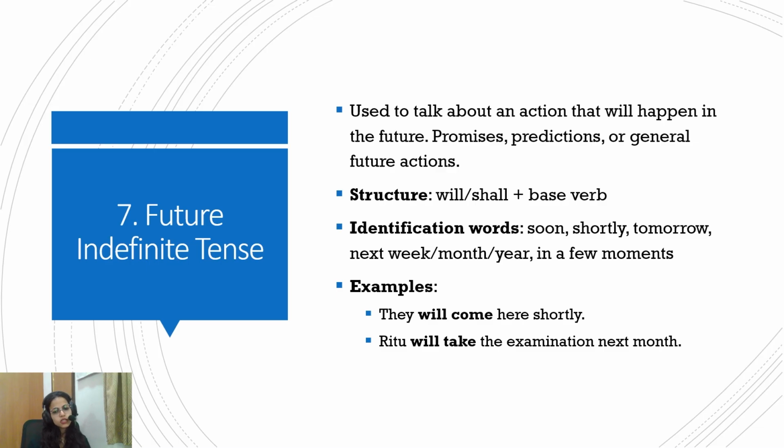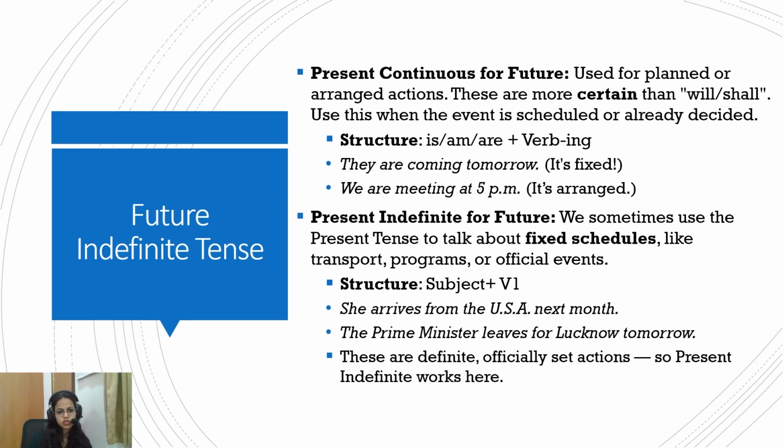So they will come here shortly. So the base form of verb, come, and will. Ritu will take the examination next month. So these are all actions that are sort of predictions, or you can say promises, things that are done for the future. So these are simple future tense. Now, there are some confusing other categories, so we'll deal with them here.